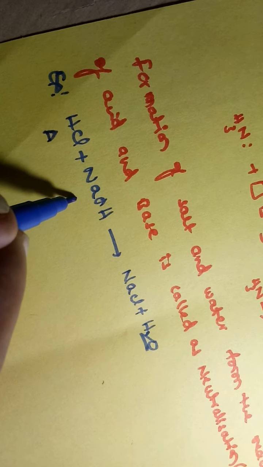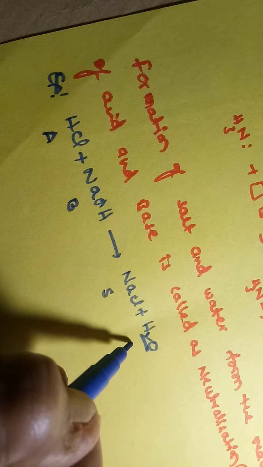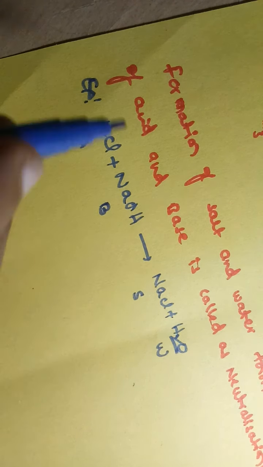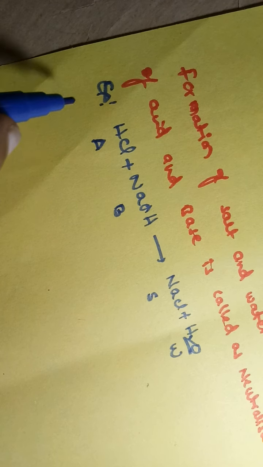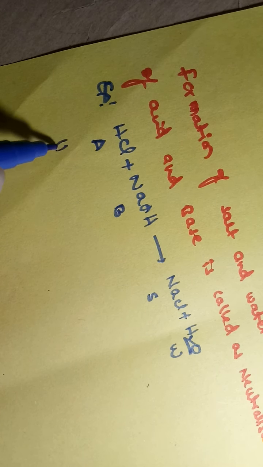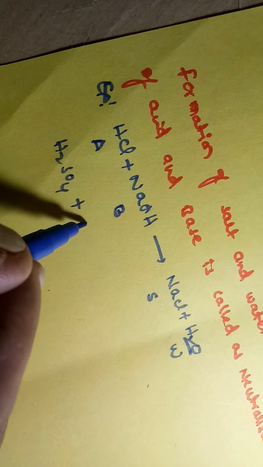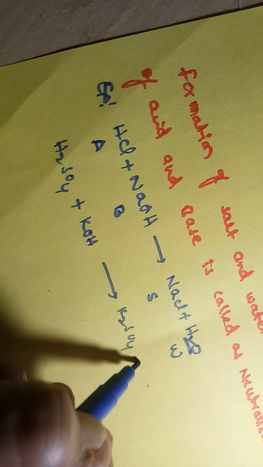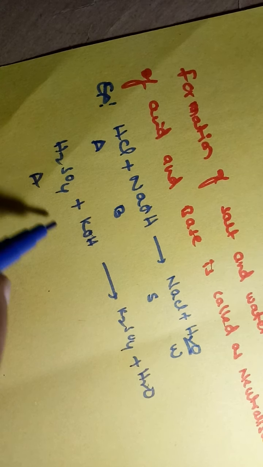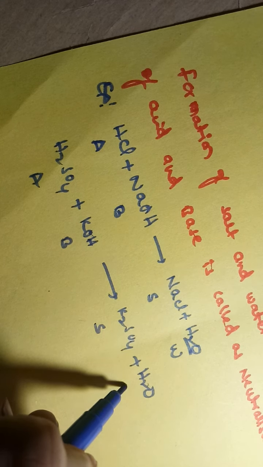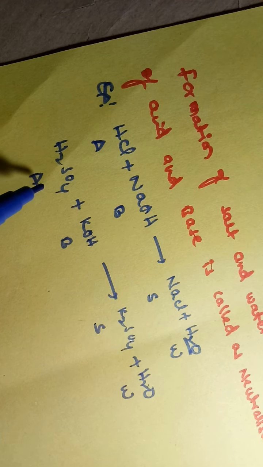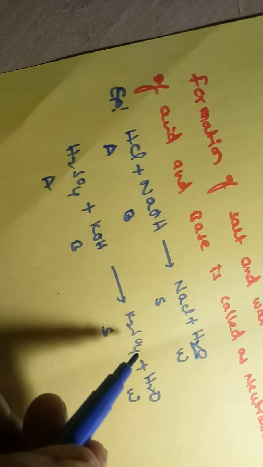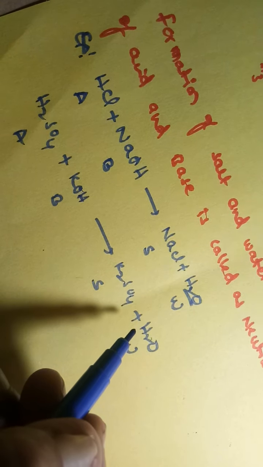HCl is the acid, NaOH is the base, NaCl is the salt, and H2O is water. Salt and water are formed from the acid-base reaction, hence it is a neutralization reaction. Next, H2SO4, sulfuric acid, plus KOH gives K2SO4 plus H2O. This is acid, this is base, this is salt, and this is water. So this is also a reaction between acid and base to form salt and water. This is an Arrhenius neutralization reaction.